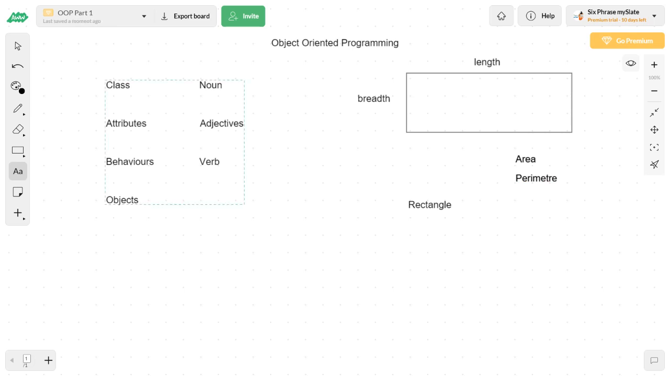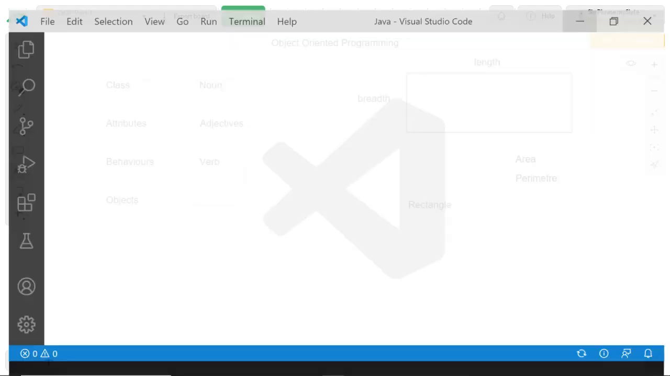Okay, so a class is actually a combination of attributes and behaviors. A class is a combination of attributes and behavior of a particular noun. We'll speak about object later. But first of all, we're going to define, for example, we will take an editor.